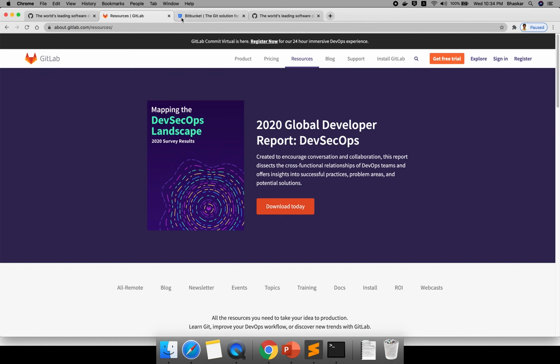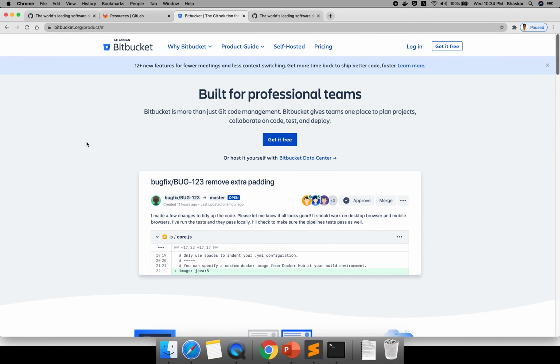And we have Bitbucket. All these tools track each and everything of your project. Bitbucket is from the company Atlassian, so it provides Jira integration, and they provide a lot of other tools also. This is just some introduction.